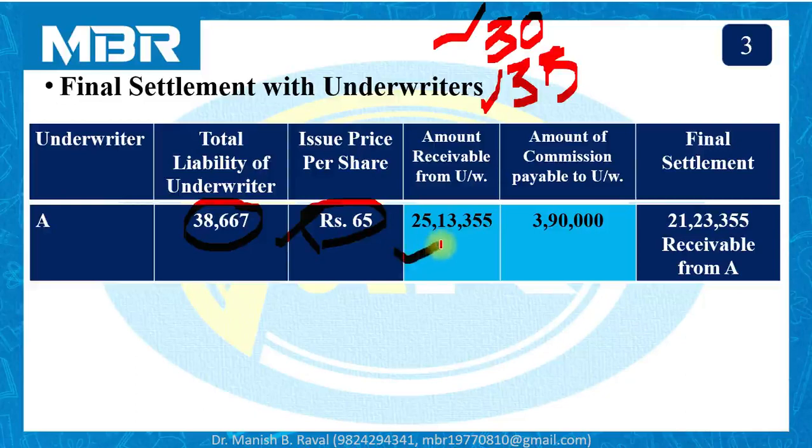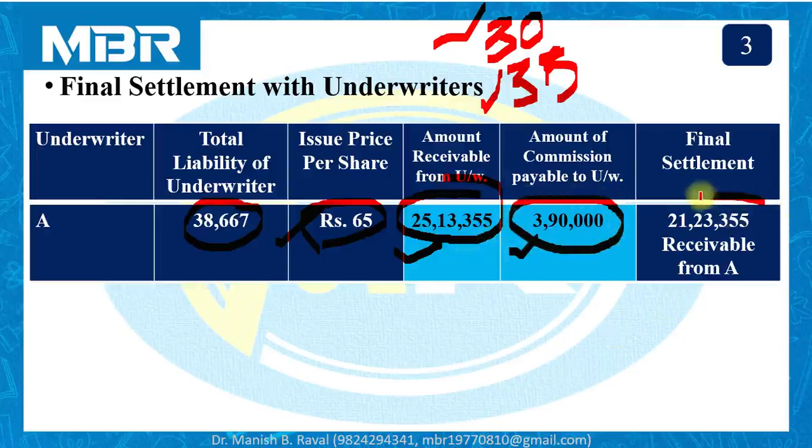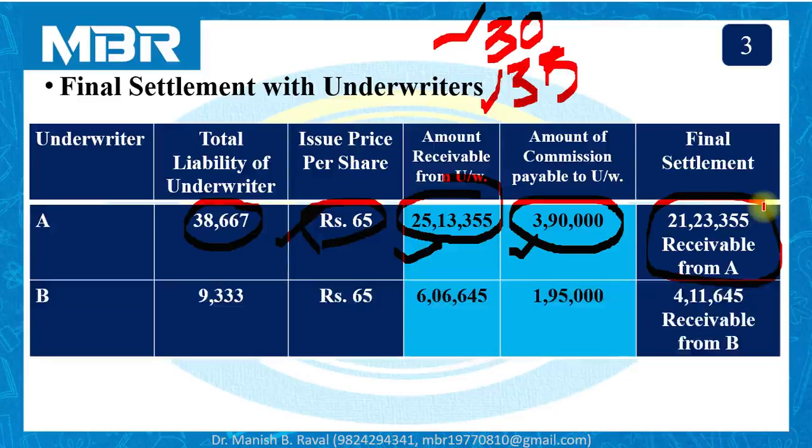Total amount receivable from underwriter A is 25 lakhs 13,355. Amount payable to underwriter A is 3 lakhs 90,000 rupees for underwriting commission. So final settlement with underwriter A is to receive 21 lakhs 23,355.